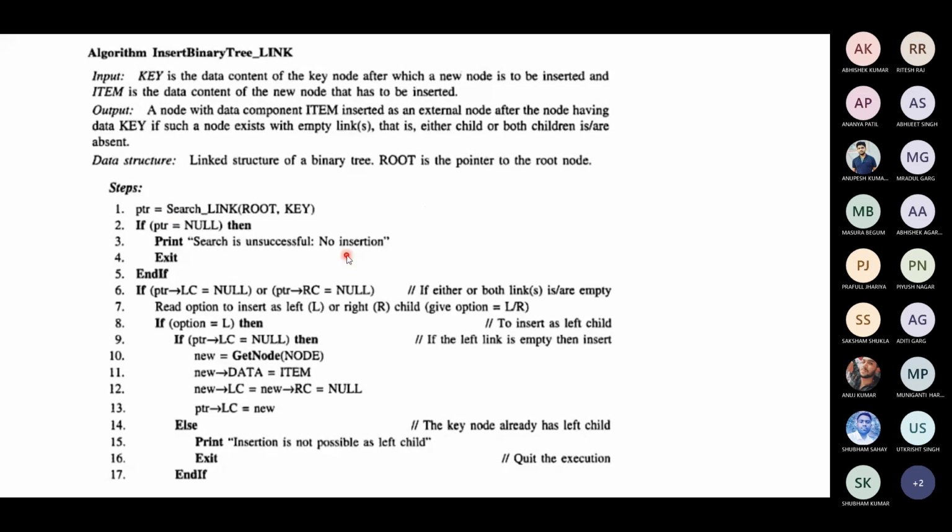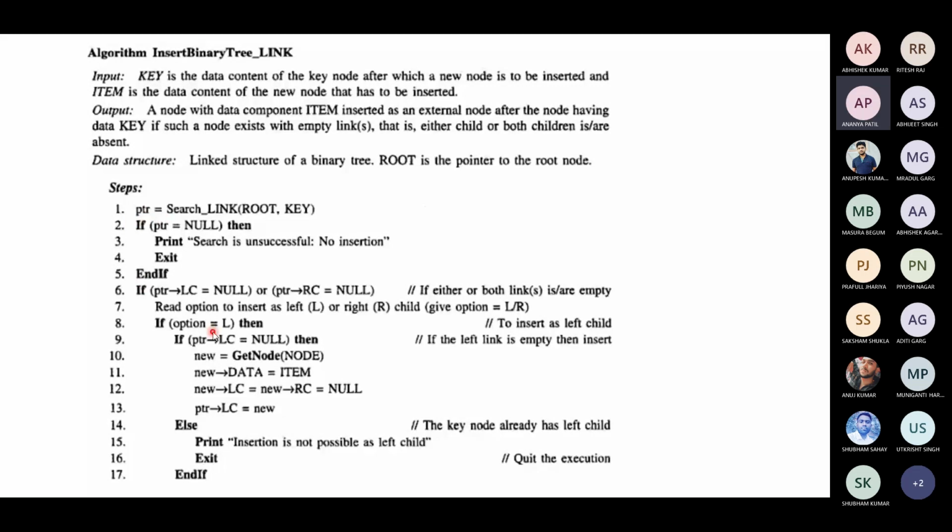Otherwise, you verify whether it has a left child or a right child, and whether both links are empty. You ask the user whether you want to insert at the left side or the right side. If it is left, then verify that the left location is null. If it is null, then allocate the memory. The item will be stored into new data. Then the new node's left link and right link will become null. Then PTR is the location you initially searched from the root, the key location where you got it.